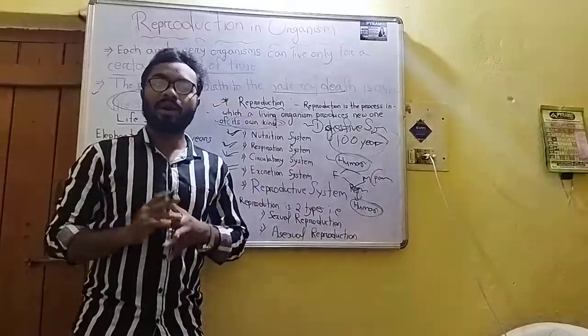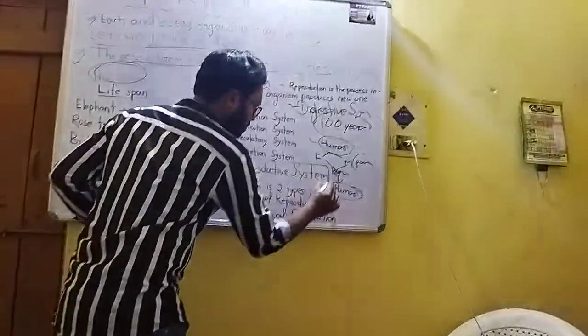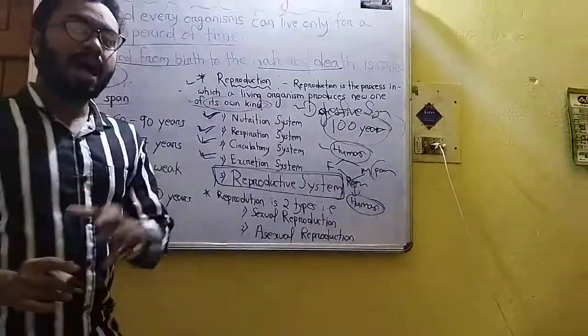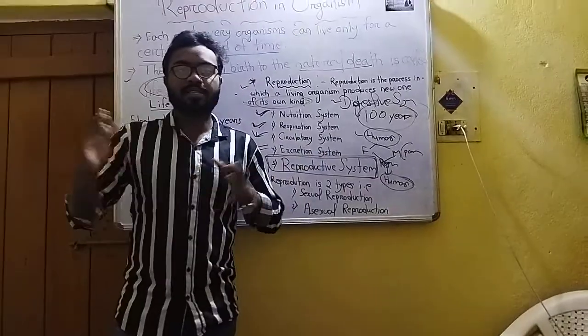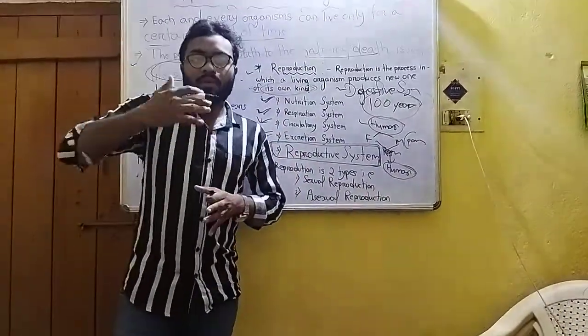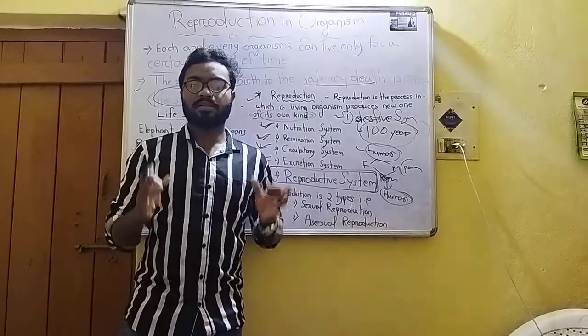But the reproductive system is not vital for our survival on this earth. But it is important for the developing of generations. This is very simple.